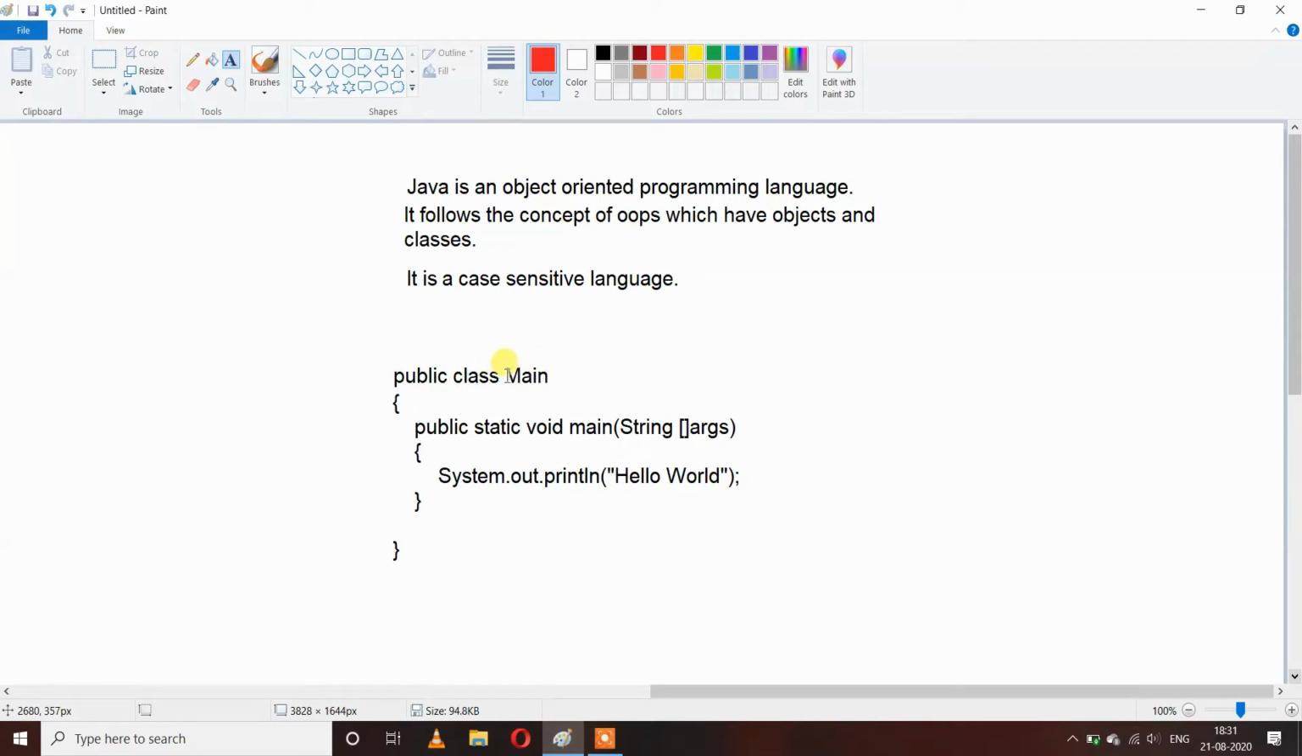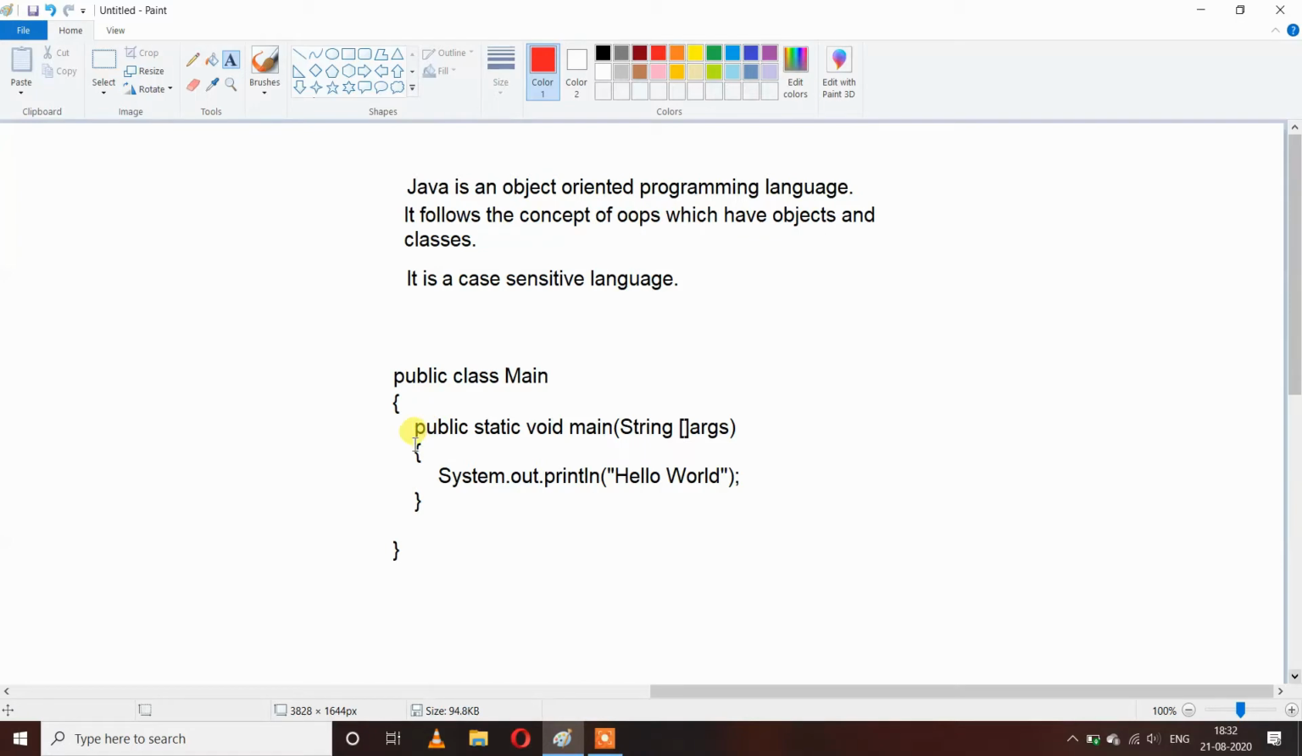One important point we have to keep in mind is that Java is a case sensitive language. So here the name of classes we have to start with uppercase letters. And here we have declared the class public, so anyone can access this class from outside. Inside our class we have our main method. This is our main method, public static void main. Inside our main method we have a string array which accepts arguments.